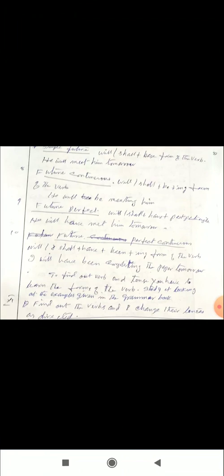Now past continuous: I was reading. I was playing cricket. Was playing is the verb, then you write the tense, past continuous. Will have completed the project tomorrow. Will have completed is the verb, tense future perfect. So you have to write this question that way.